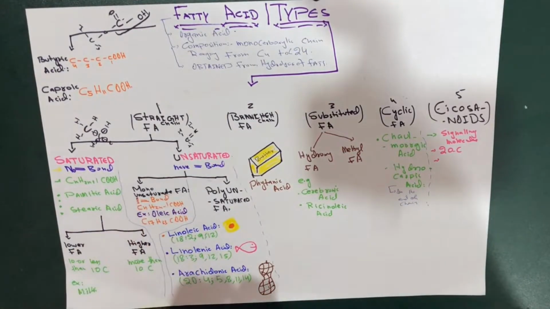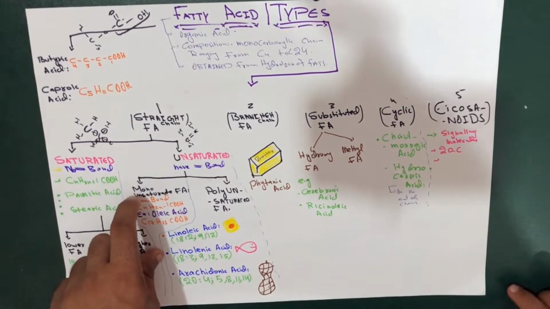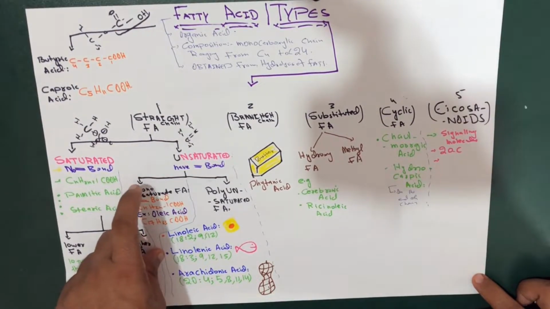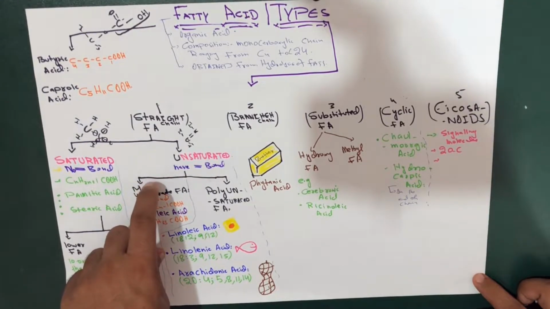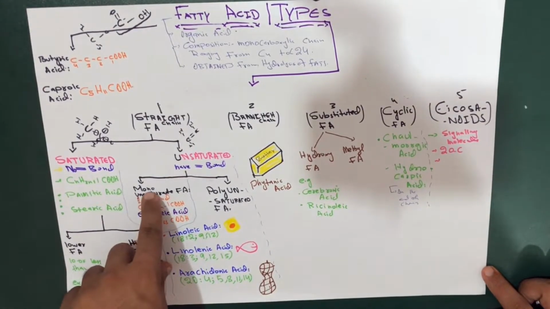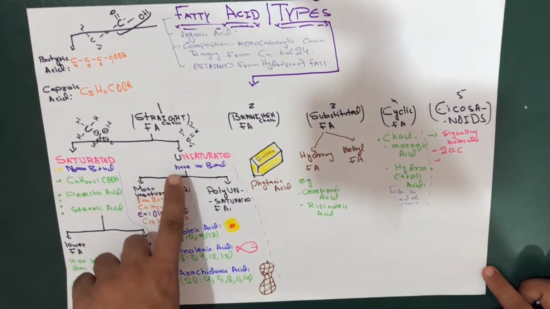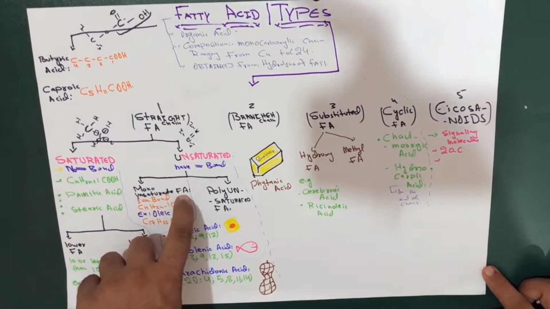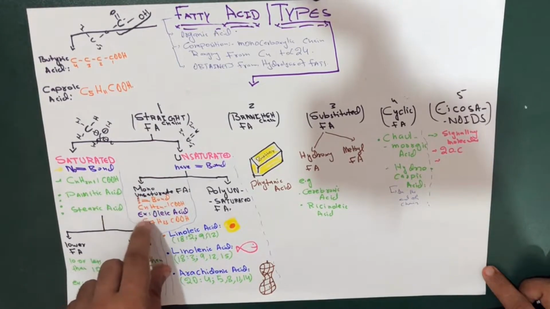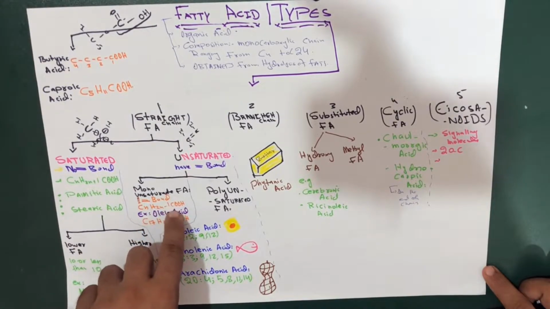First let's talk about the mono unsaturated fatty acids. We can also call them monoethanoid fatty acids. Actually they contain 1 double bond. That's why we call it mono. Unsaturated means they have a double bond, and they are fatty acids. Their general formula, which I have written here, is CnH2n-1COOH.